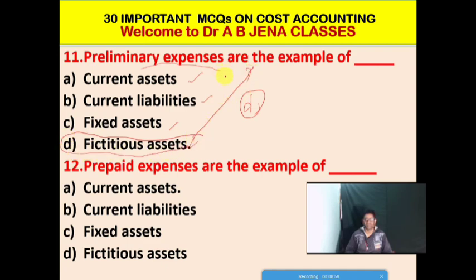Friends, it's a very vital MCQ. You may get it in the examinations. So next one MCQ, prepaid expenses are the example of what? Option A, current assets; option B, current liabilities; option C, fixed assets; and option D, fictitious assets. So friends, prepaid expenses are the example of current assets.